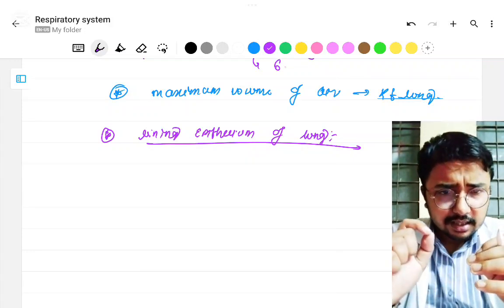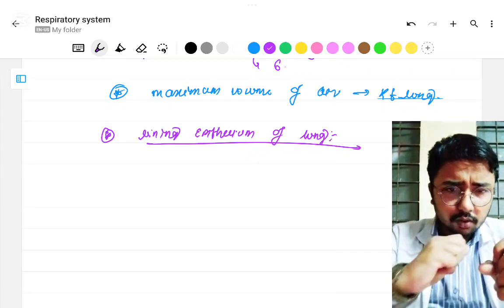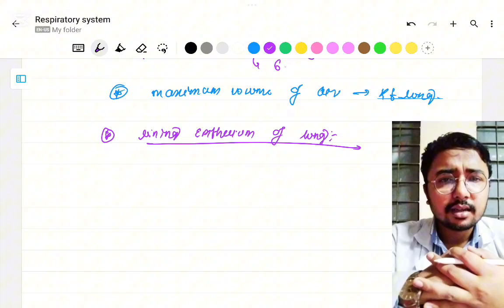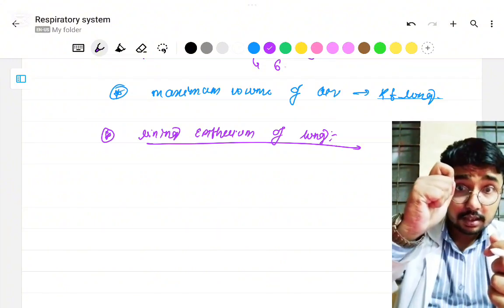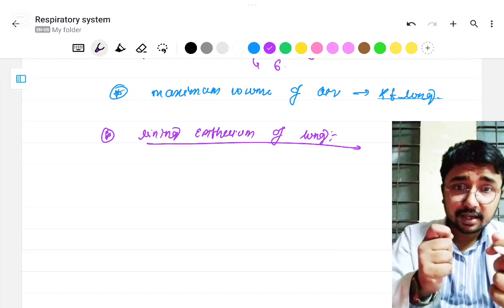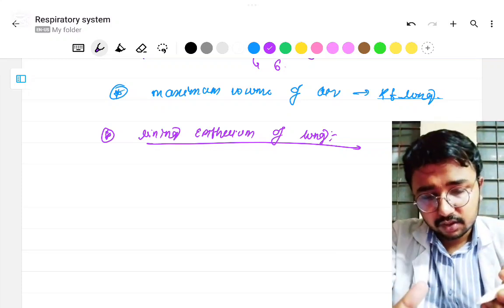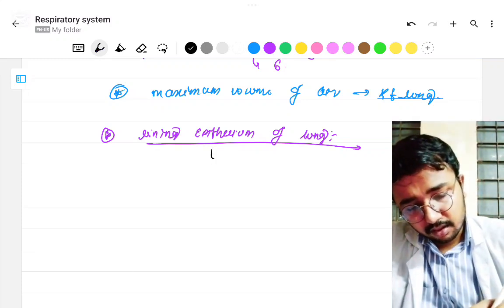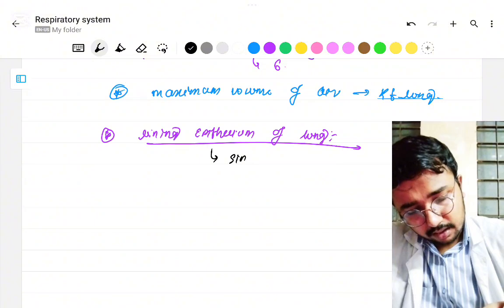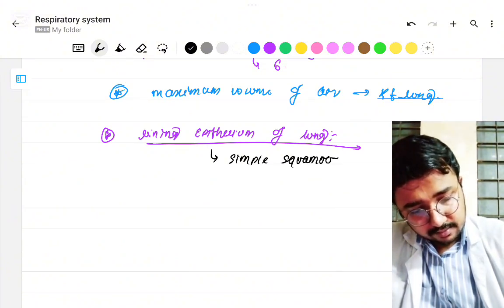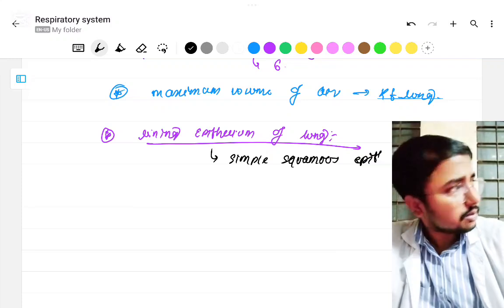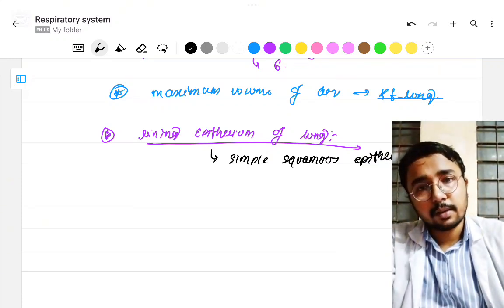That is simple squamous epithelium, because it is the thinnest, so it will support gaseous exchange very easily. That's why the lining epithelium of lung is simple squamous epithelium.